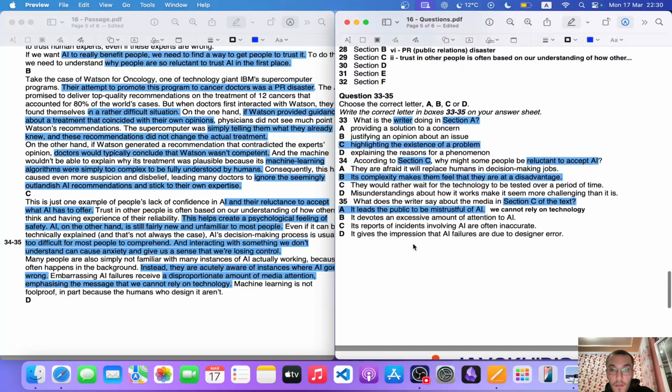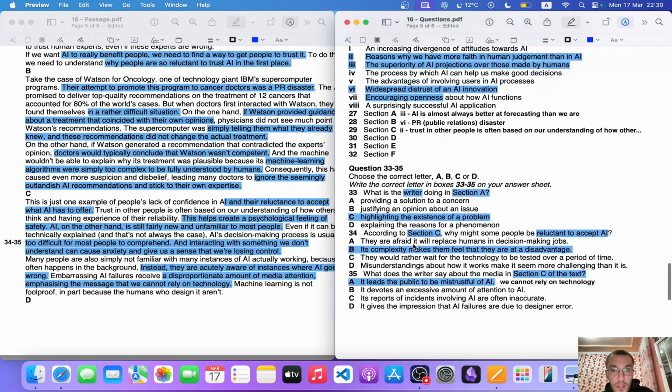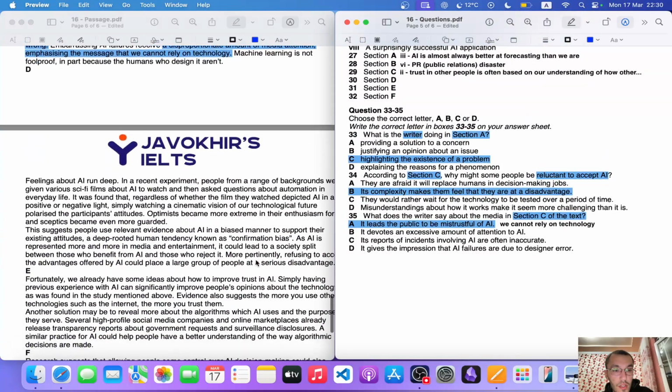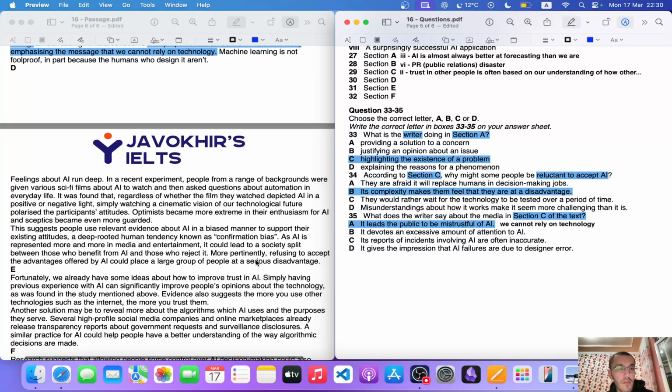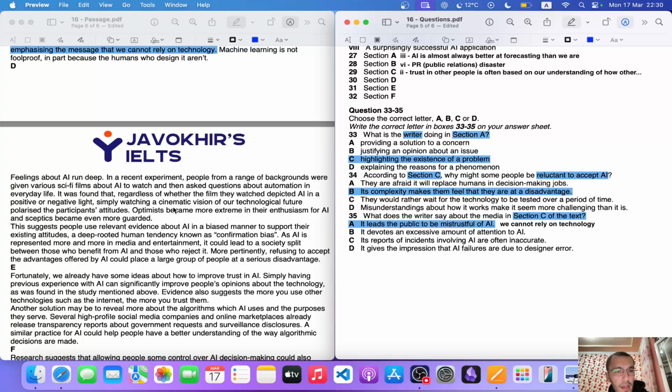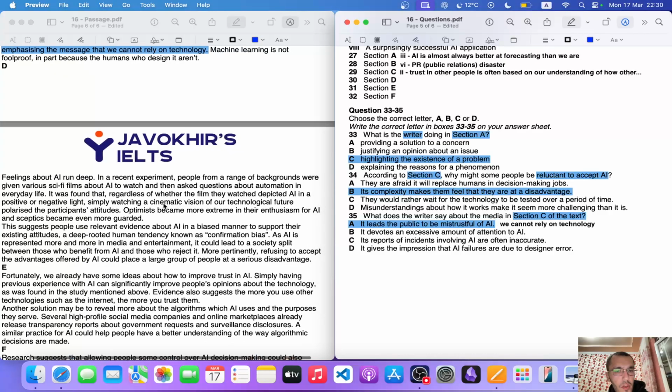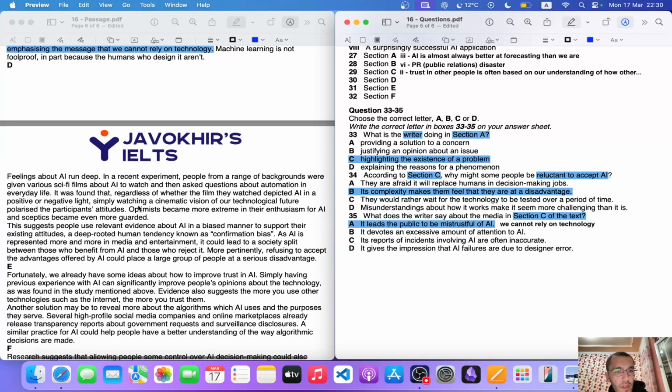Now, what do we have left? Section C. Did we do section C? Yes, we did. Now for section D. Feelings about AI run deep. In a recent experiment, people from a range of backgrounds were given various sci-fi films about AI to watch and then asked questions about automation in everyday life. It was found that regardless of whether the film they watched depicted AI in a positive or negative light, simply watching a cinematic vision of our technological future polarized the participants' attitudes.